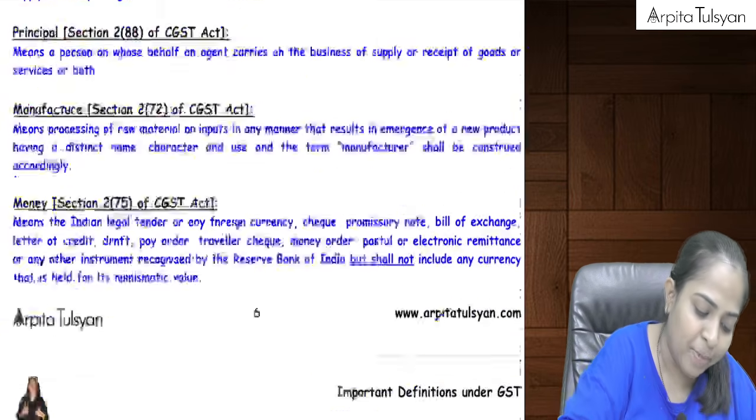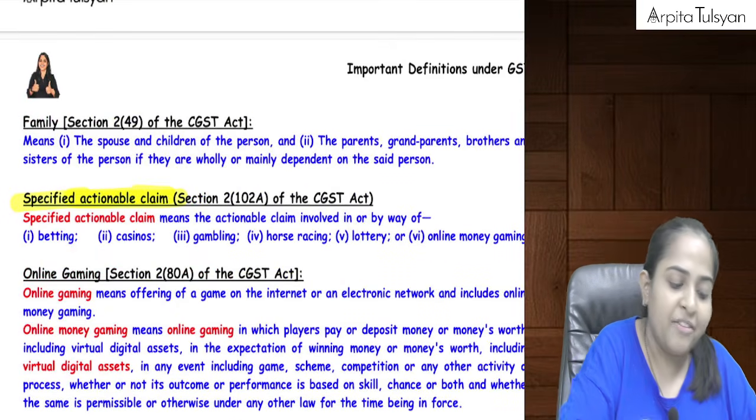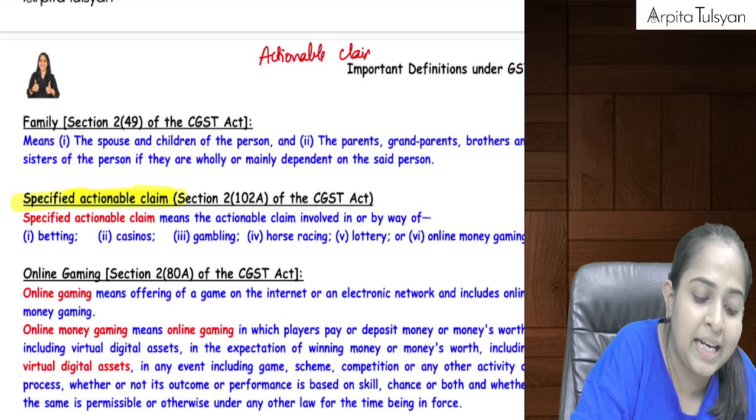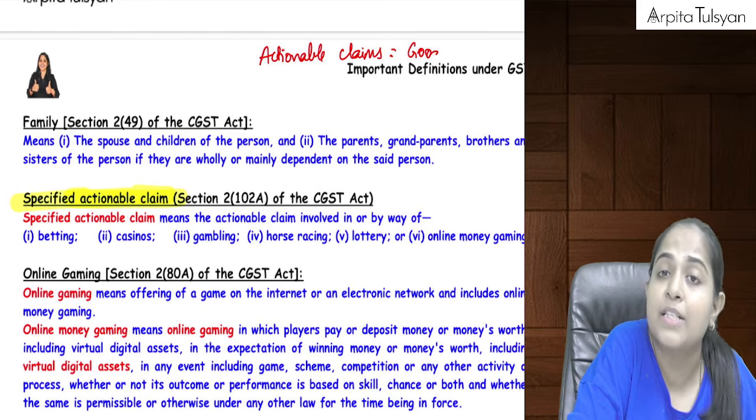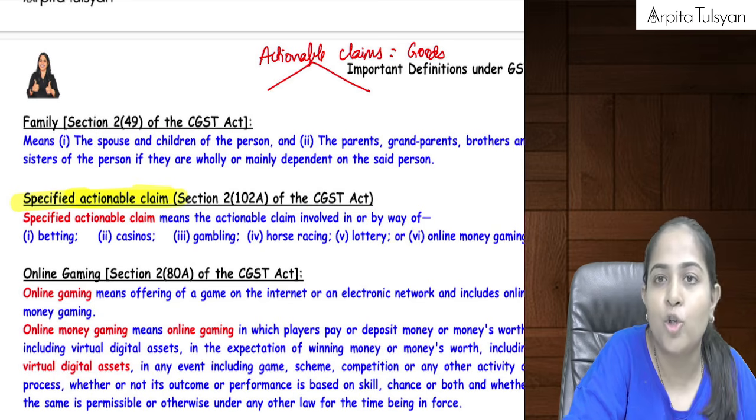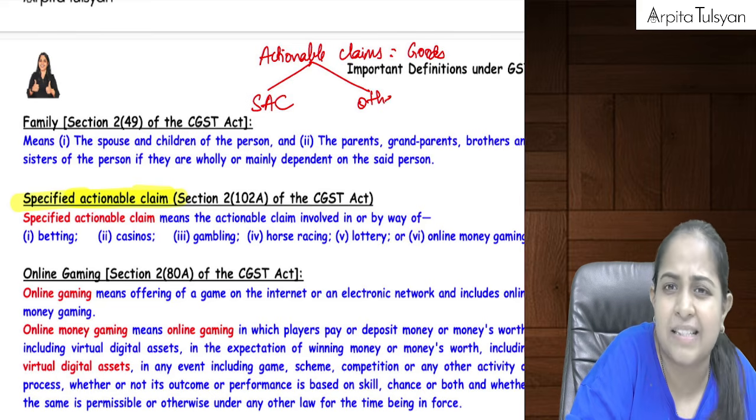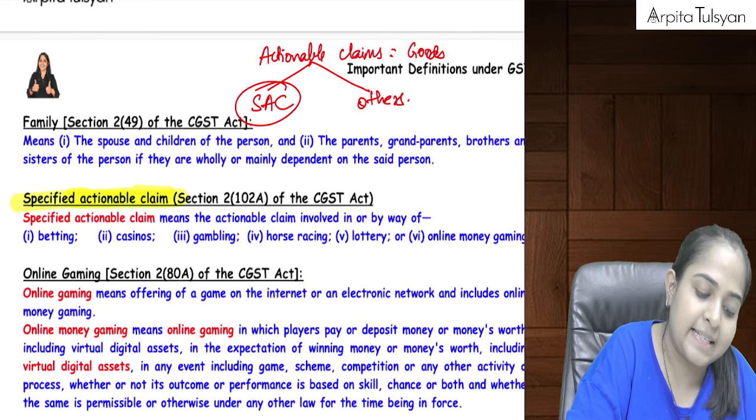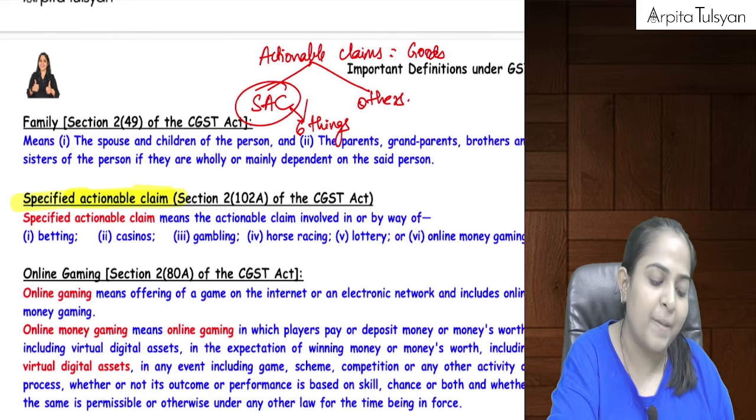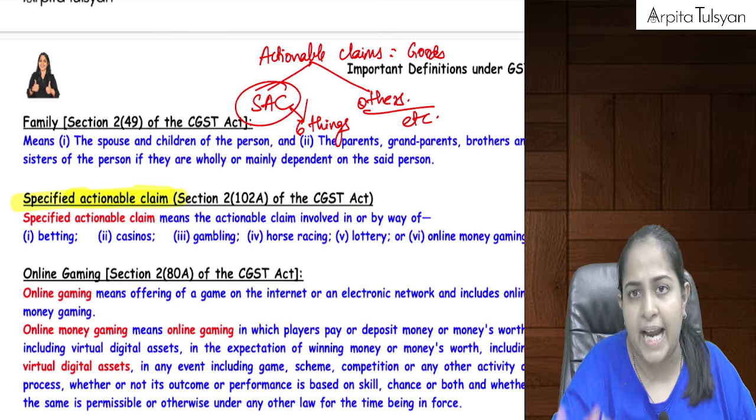Let's directly jump to the definition of specified actionable claims. It will be simple for you. Now see, we have already studied actionable claims, right? Actionable claims are considered as goods. This is what we studied in the definition of goods. Now, in actionable claims, we have two types: one is specified actionable claims and the other is other. Six activities or six things will come under specified actionable claims. Rest all will go in other actionable claims.